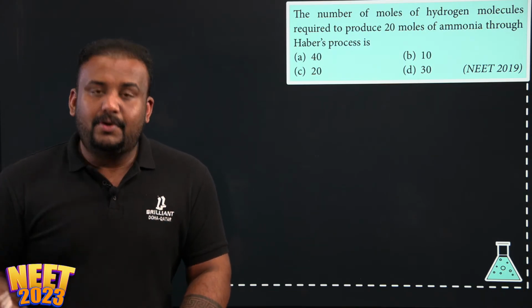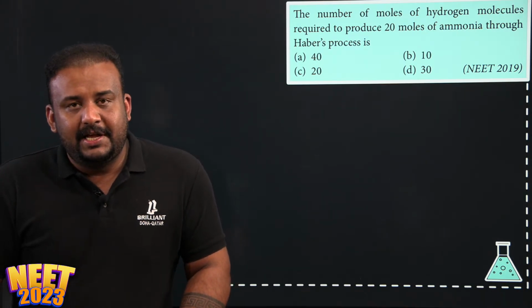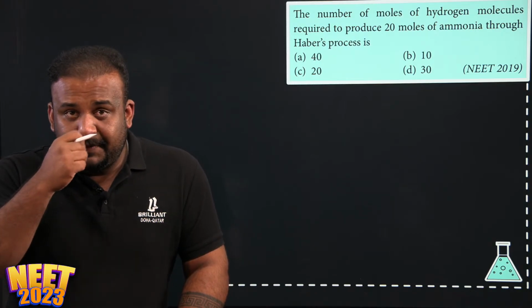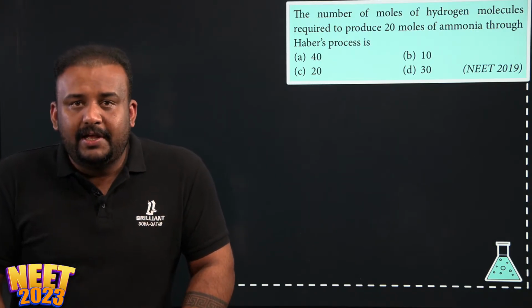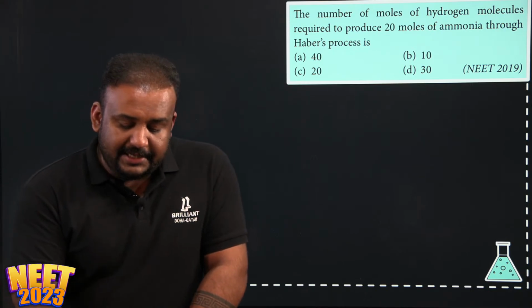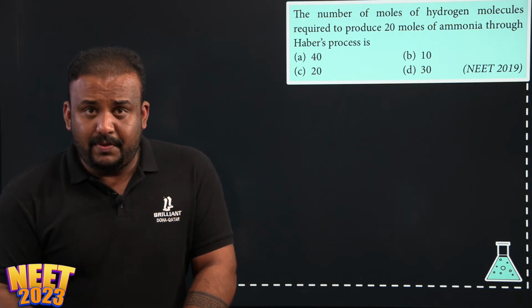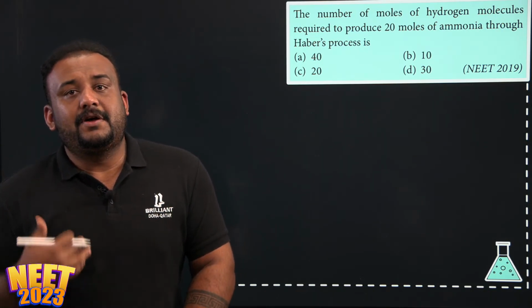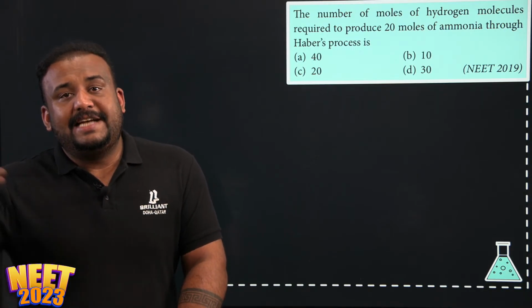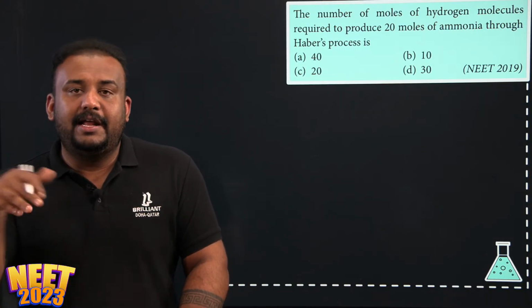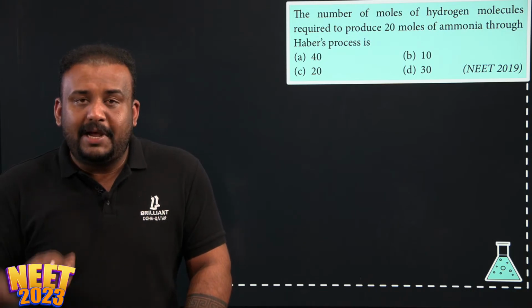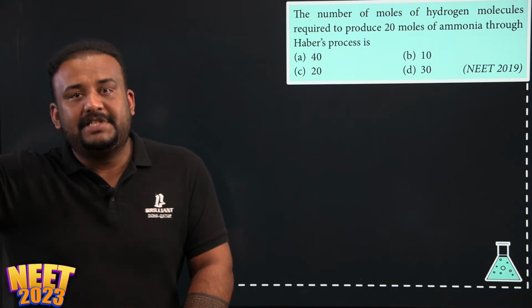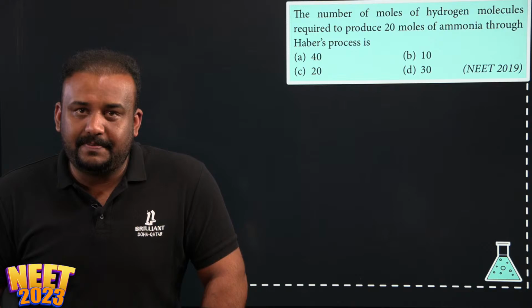But what if you don't know what is Haber's process, which is there in p-block elements, where you study the preparation of ammonia? If you have forgotten that reaction, this is just an example I am telling you, you might get such questions where different chapters are interlinked. So you might need the knowledge of 3 or 4 chapters together to answer that single question.